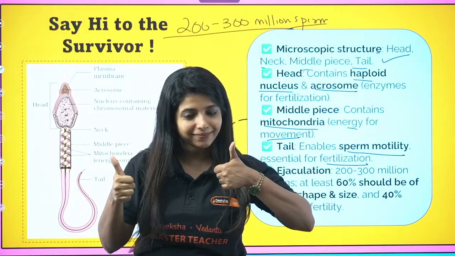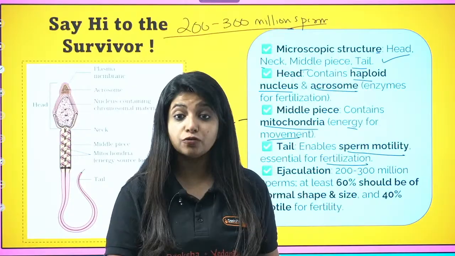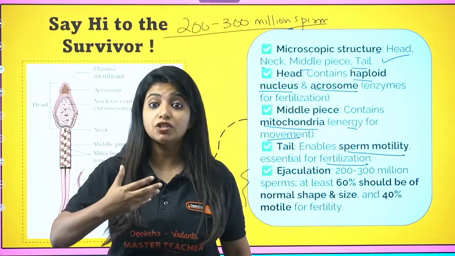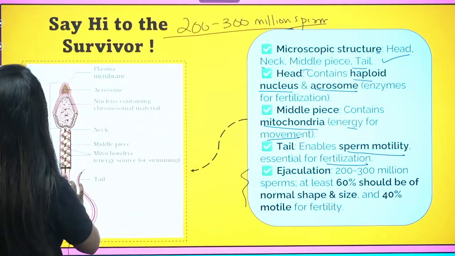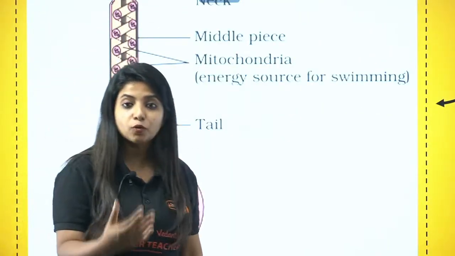Ma'am, what is mitochondria used for? Mitochondria provides the energy for the movement of this particular tail, dear. For the movement of the tail of the sperm. If the movement is not there.